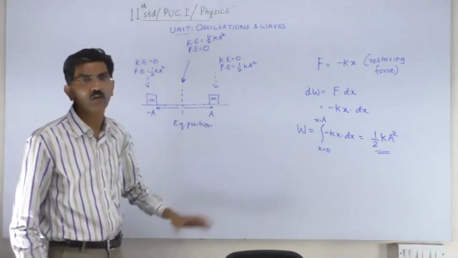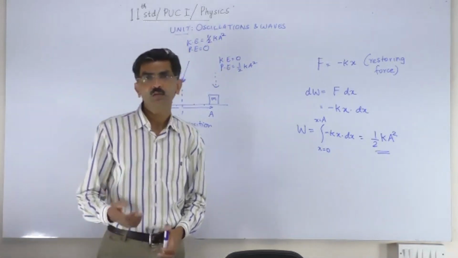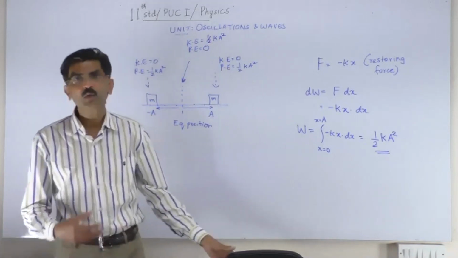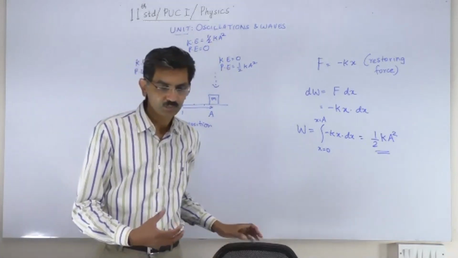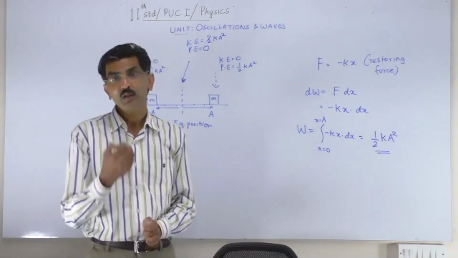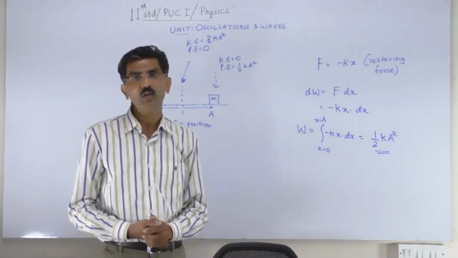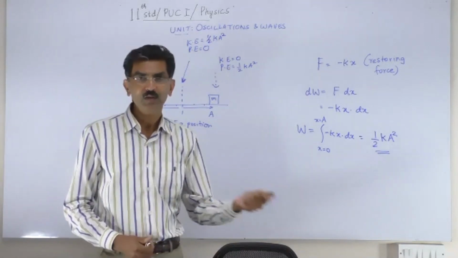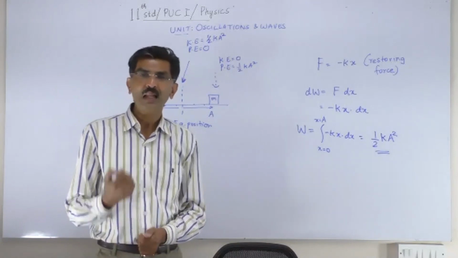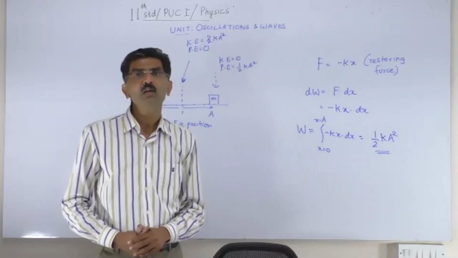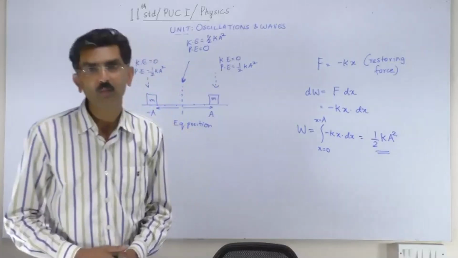So this is a short discussion on simple harmonic motion, how we can define the movement of the body executing simple harmonic motion, which we did a little earlier, and how we can calculate the total energy of the body executing simple harmonic motion.